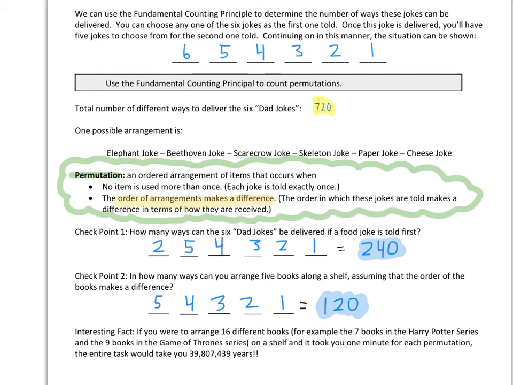Okay, here's a little fun fact. If you were to arrange 16 different books, for example, the 7 Harry Potter books and the 9 Game of Thrones books on a shelf, and it took you 1 minute for each permutation, the entire task would take you 39,807,439 years. Crazy stuff.